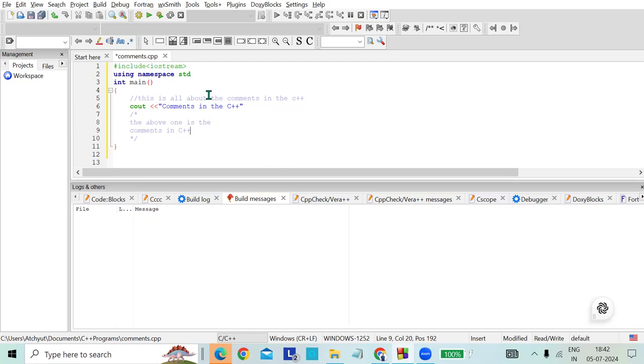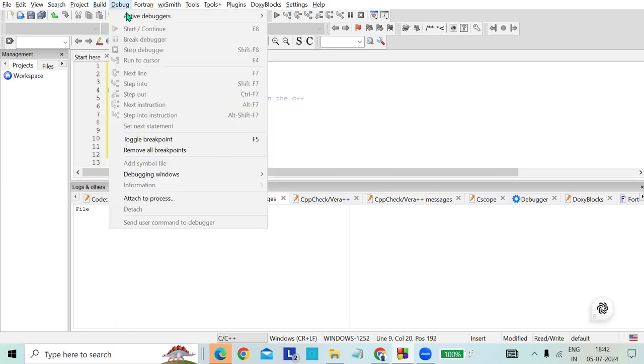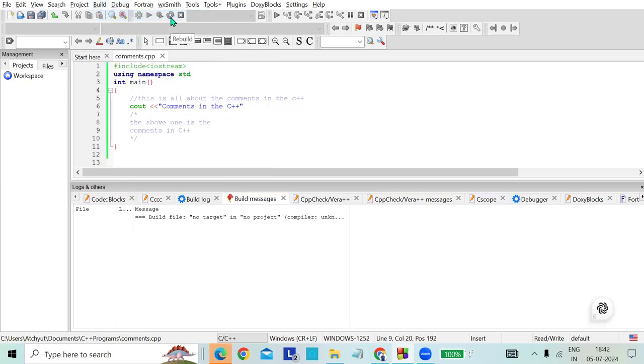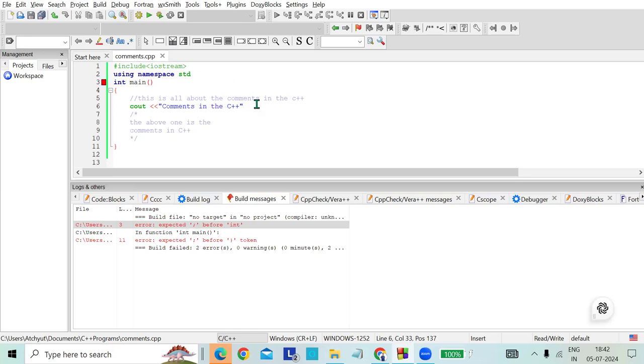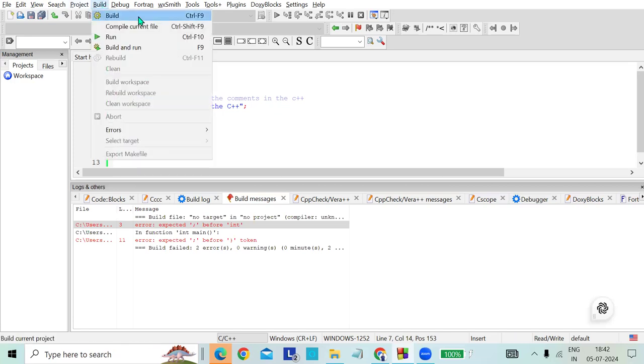So let's run this program, right? First of all, you have to build it. Control F9. Yeah, build it, right? So after that, we have to return it, right? We have to return 0. And again, save the file and build it again.